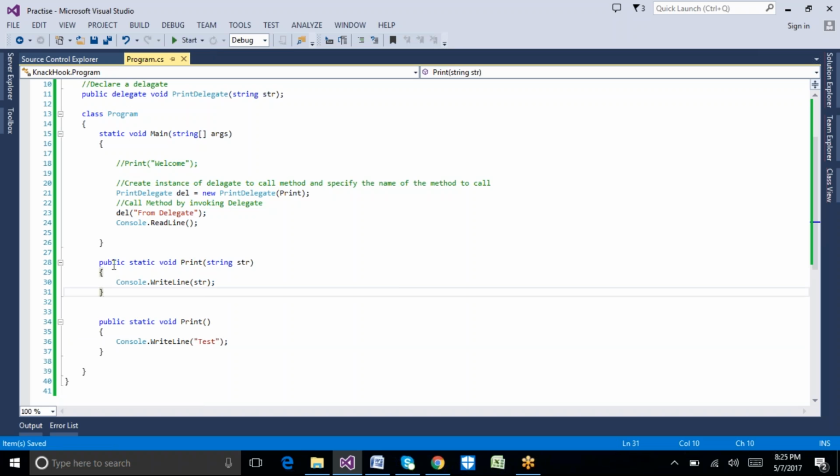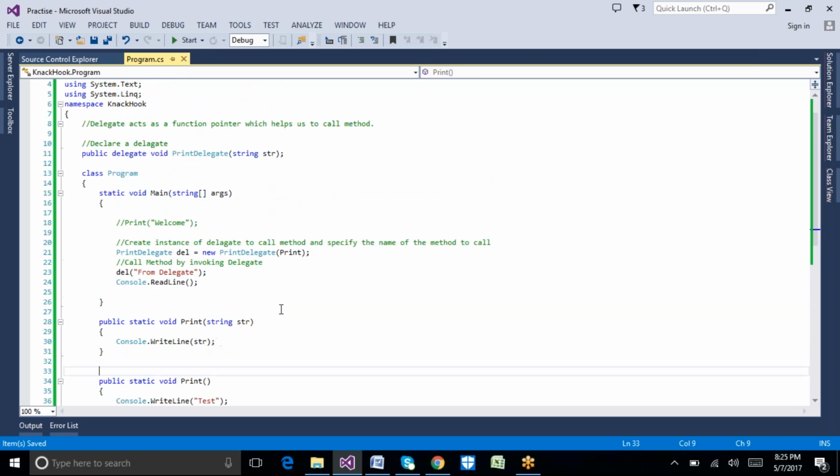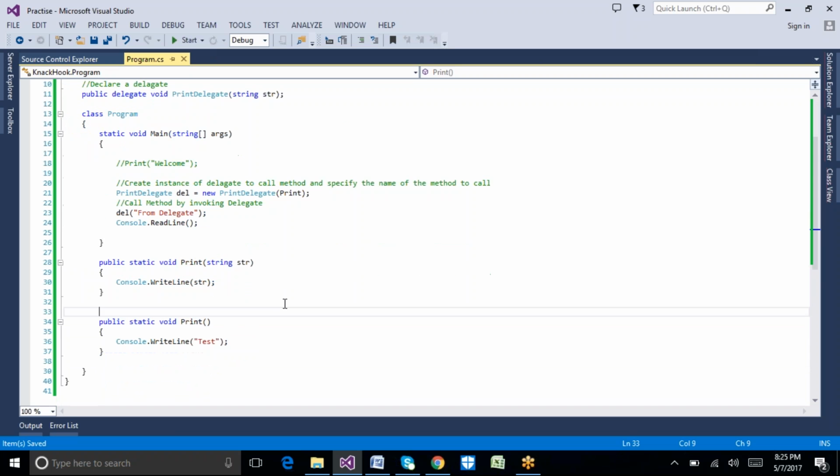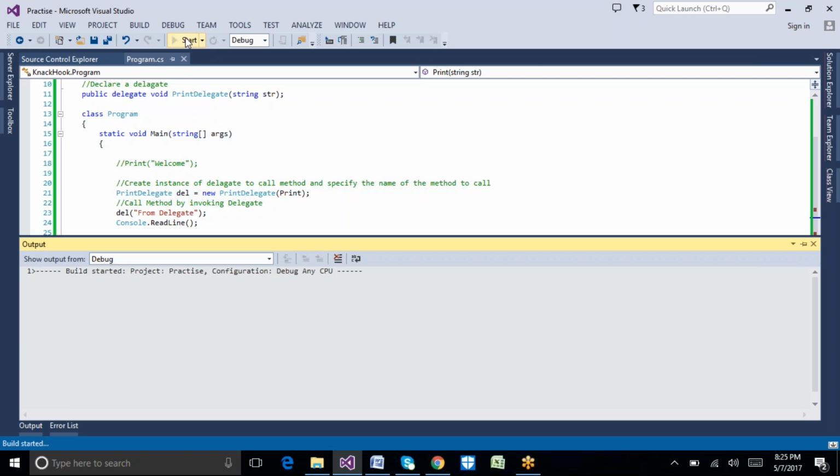We have two print methods, overloaded print methods. One is a print method with the input string, and another one is the same print method without an input parameter. Now let's put the breakpoint here for both, and let's try to execute this program.